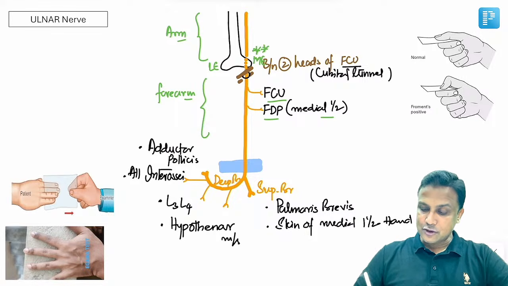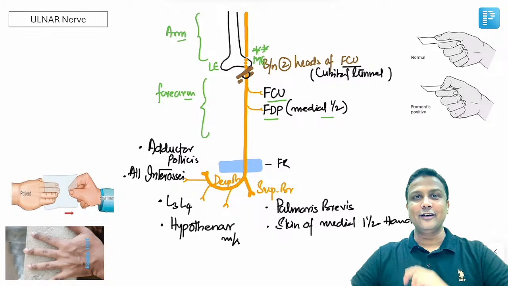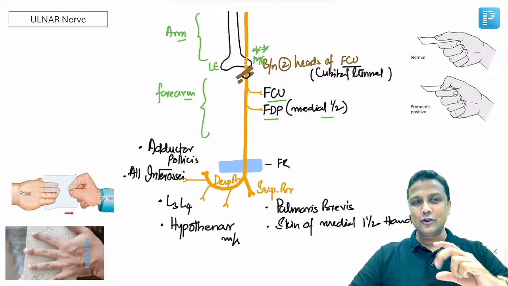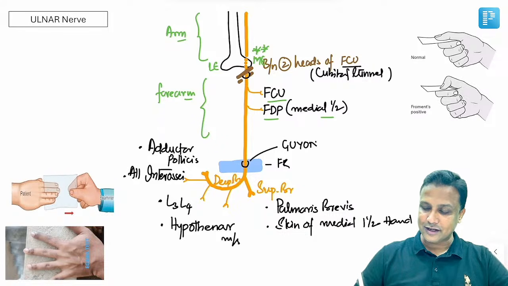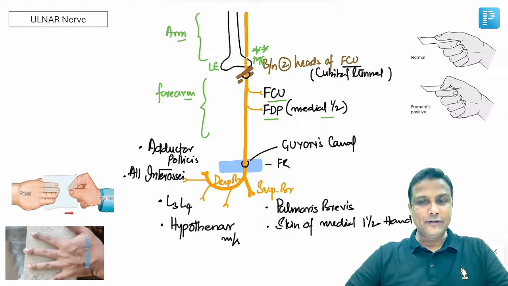It is going superficial to flexor retinaculum. Now this one is flexor retinaculum. और याद रखिए ulnar nerve is going ऊपर से. Remember ulnar ऊपर. तो ulnar nerve is going to pass superficial to flexor retinaculum, and यहाँ पर भी आपको याद रखना होगा, it is passing through a canal, and this canal is referred to as Guyon's canal. Already आपके FMG एग्जाम में सवाल पूछा गया था. It is passing through a canal superficial to flexor retinaculum there, that is Guyon's canal.